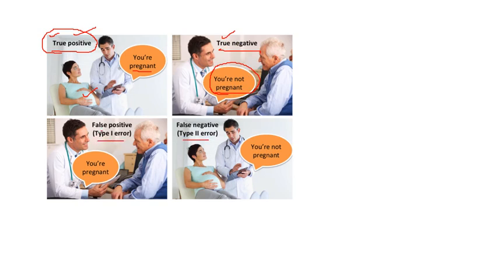Now coming to type 1 and type 2 error. Type 1 error is false positive. You are pregnant, now this cannot happen, this is completely false, but he is saying that you are. Actually it is not true, but he is saying that you are pregnant, so this is false positive. And he is saying to a pregnant lady that you are not pregnant, so this is type 2 error, which is false negative.